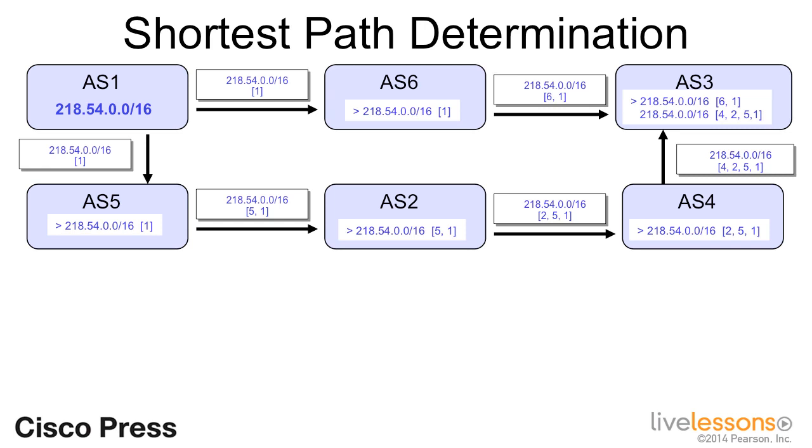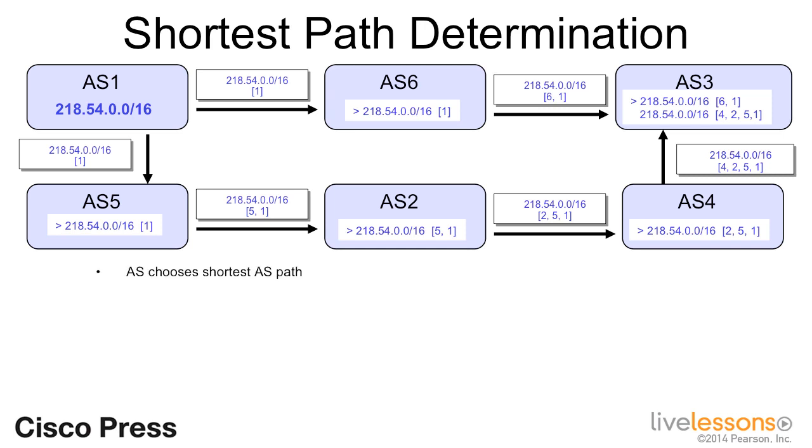AS3 now has two different routes to the prefix 218.54.0.0. It's the AS path attributes that differentiate these routes. Notice that one AS path describes a route through AS6 to AS1, whereas the other is through AS4, then 2, then 5, then 1. AS3 will prefer the route with the shorter AS path list. That is, the list with the least AS numbers on it, in this case 6 and 1.